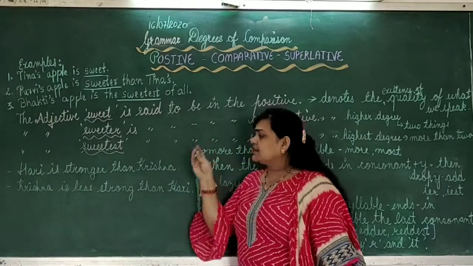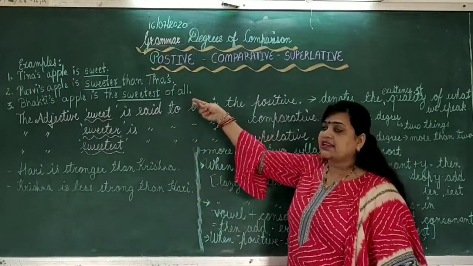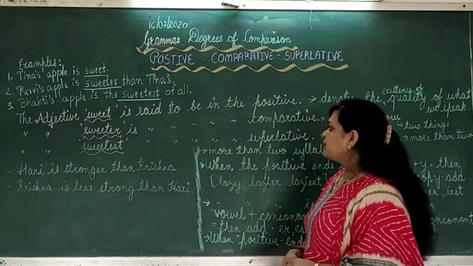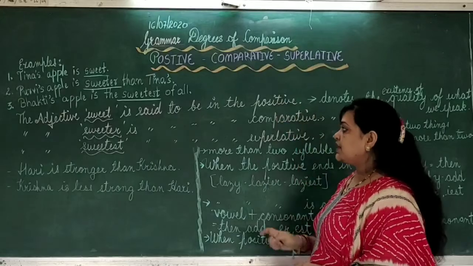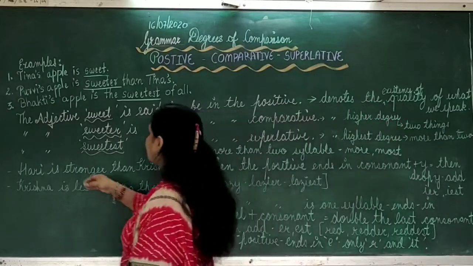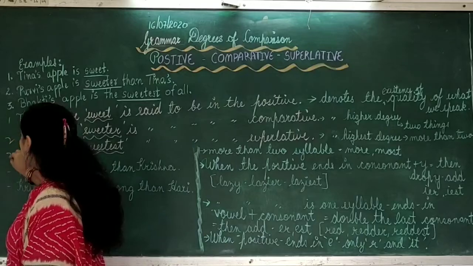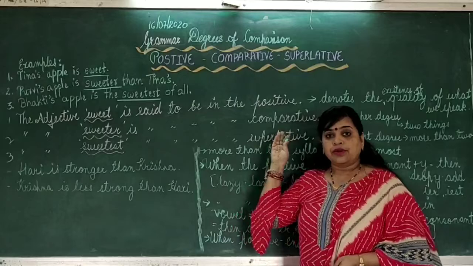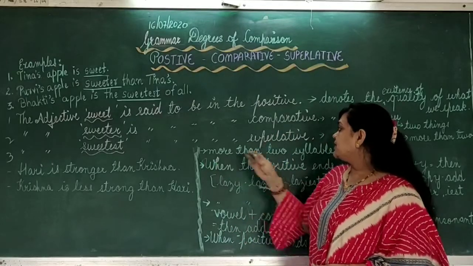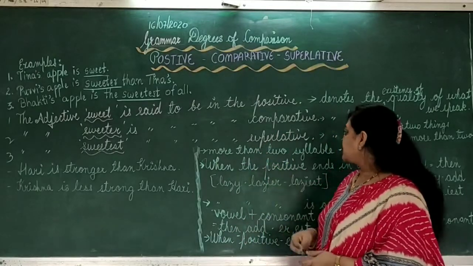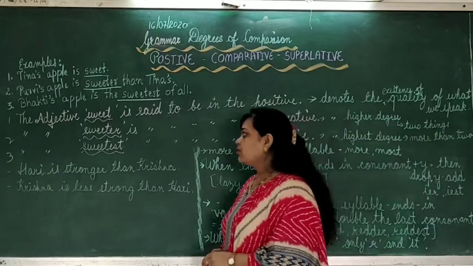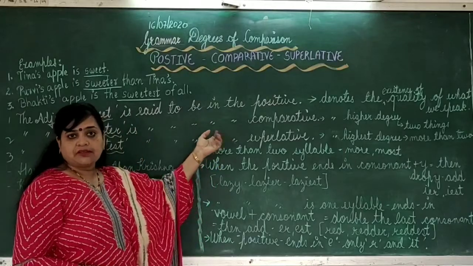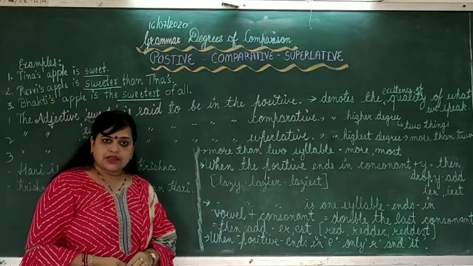Now let's see here the adjective. These are adjectives. Sweet is an adjective here. The adjective sweet is said to be in the positive degree in sentence number 1. In sentence number 2, the adjective sweeter is in comparative degree. The adjective sweetest is in the superlative degree. Now, what is the meaning exactly when positive degree is used, comparative degree is used and superlative degree is used?